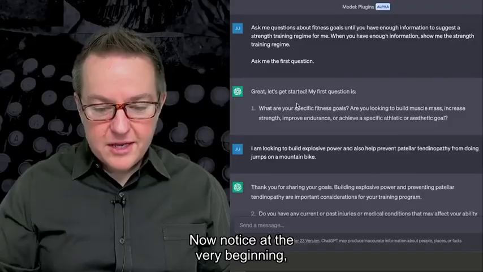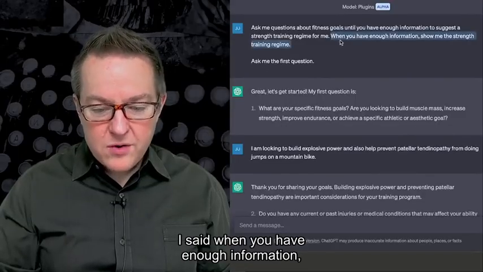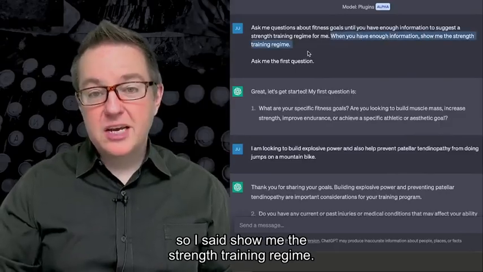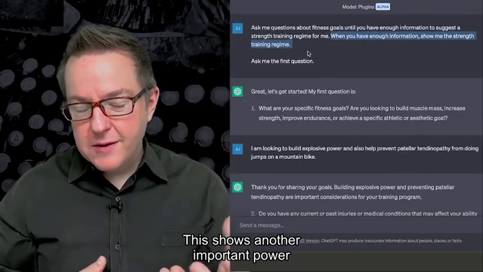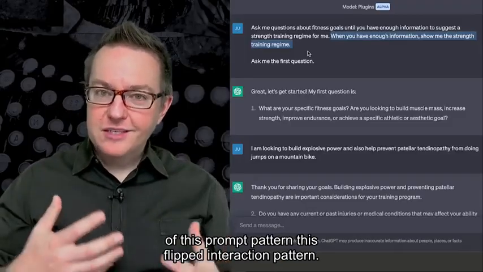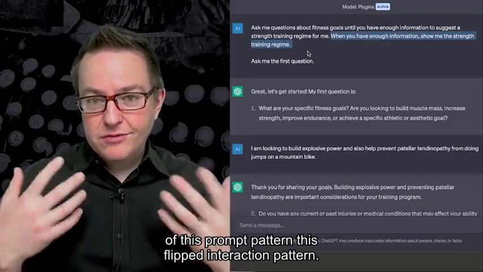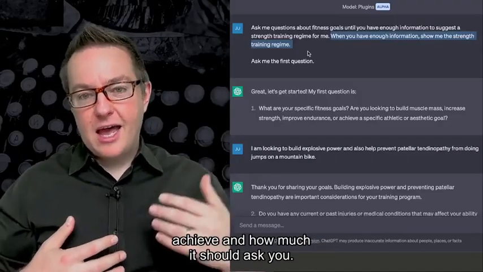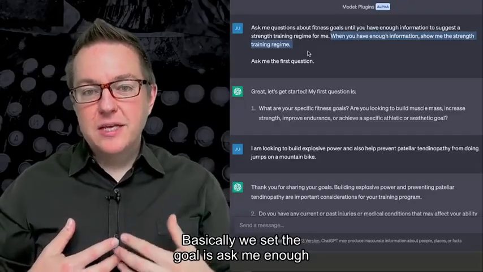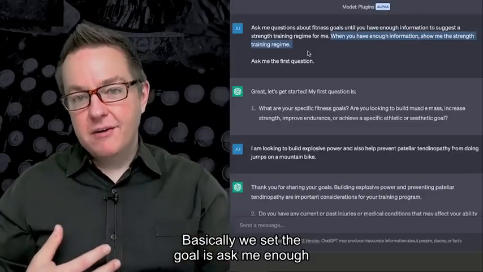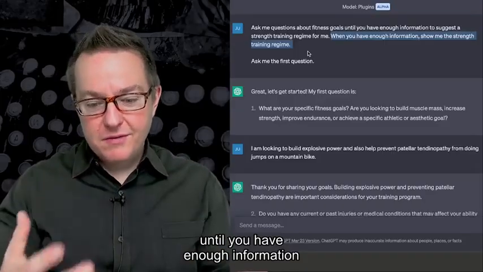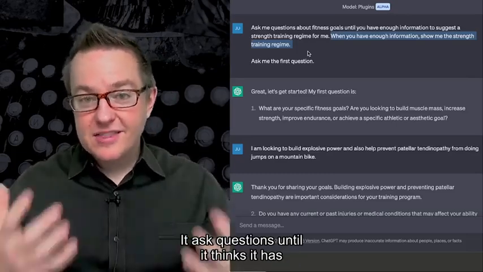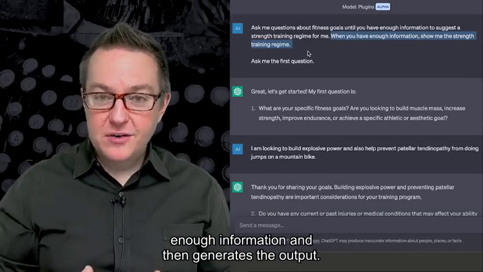Now notice at the very beginning, I said when you have enough information, show me the strength training regime. And so this shows another important power of this prompt pattern, this flipped interaction pattern: we give it what we're trying to achieve, and how much it should ask you. Basically we set the goal as ask me questions until you have enough information to show me the training. And so it asks questions until it thinks it has enough information and then generates the output.